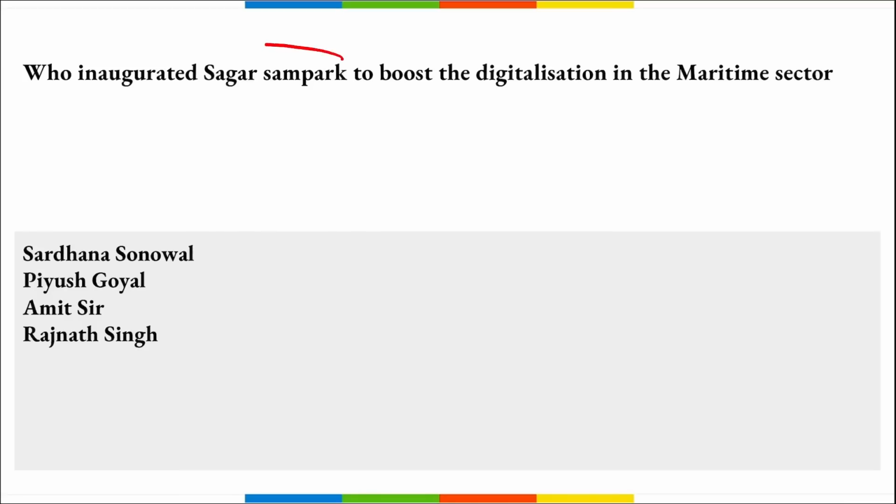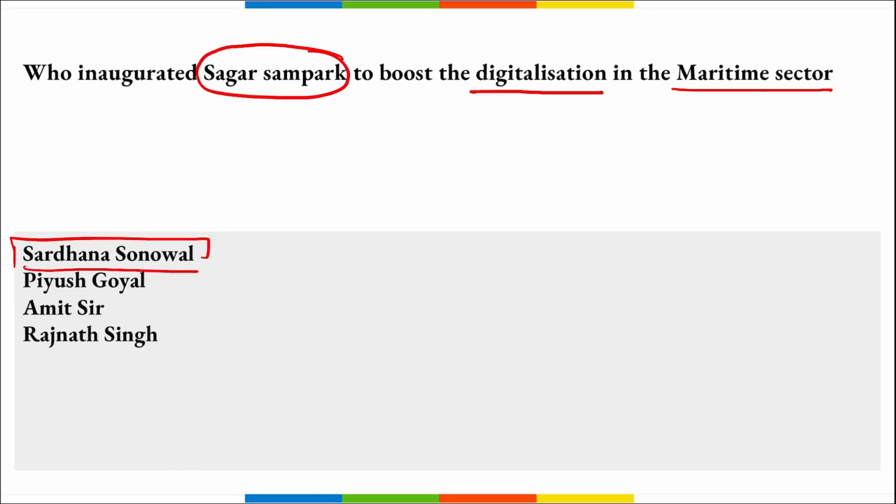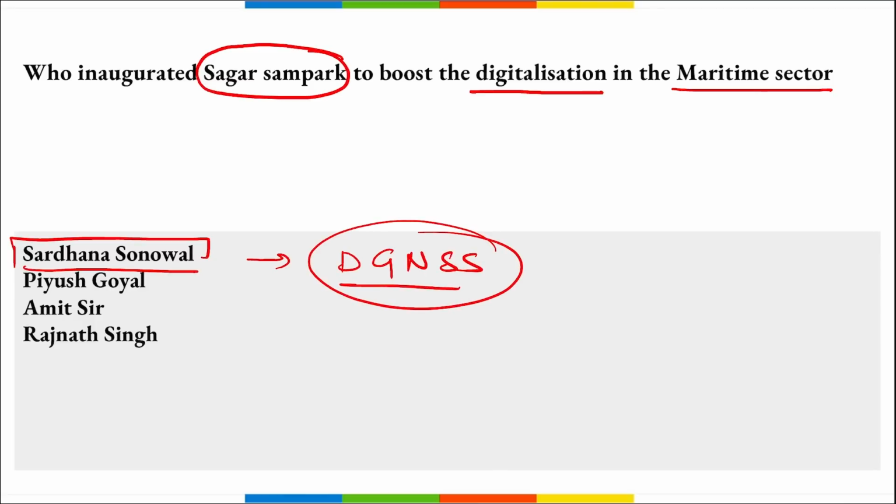Next, who inaugurated Sagar Sampark to boost the digitalization in the maritime sector? So this Sagar Sampark was launched by Sarbananda Sonowalji, right? He is our Union Minister of Ports, Shipping and Waterways, correct? And this Sagar Sampark is a digital differential global navigation satellite system. I repeat, this Sagar Sampark is a differential global navigation satellite system. This was launched in New Delhi and it is basically to boost the digitalization in the marine or maritime sector.